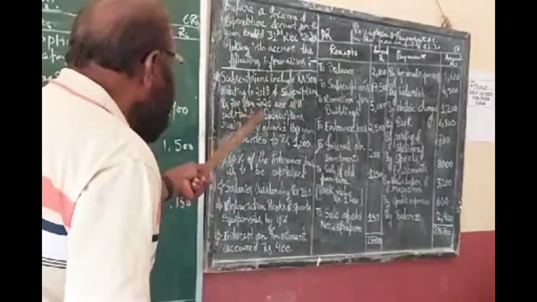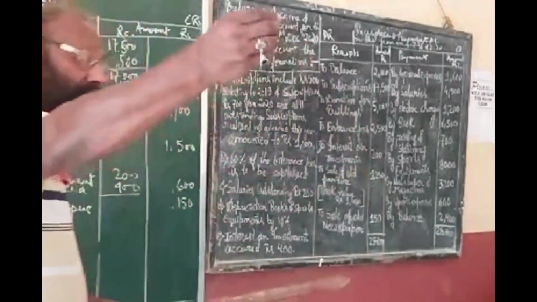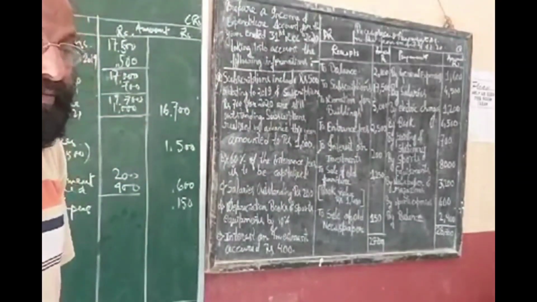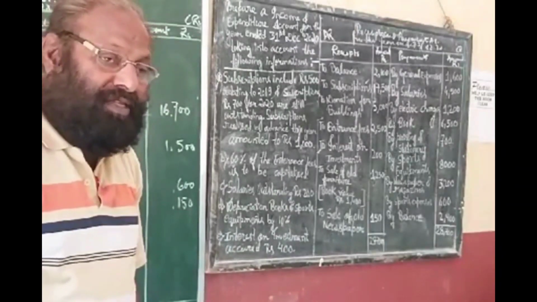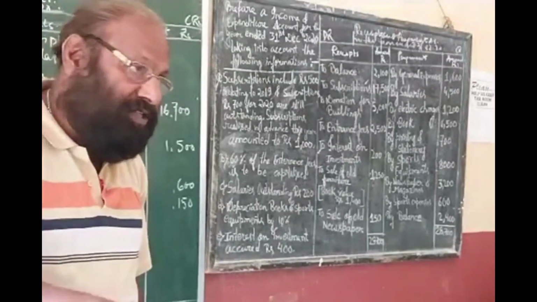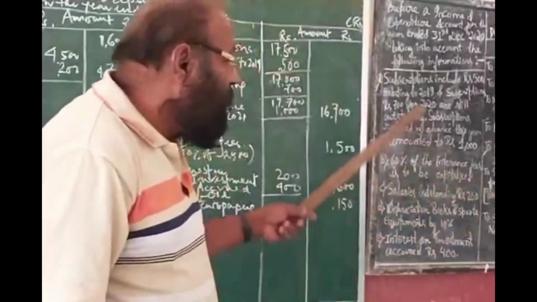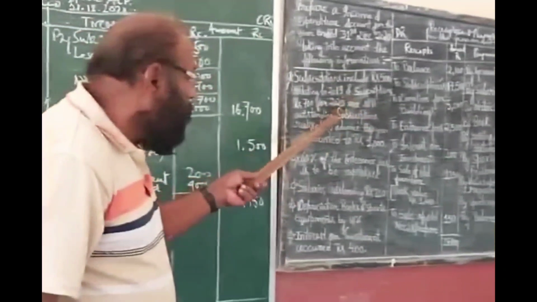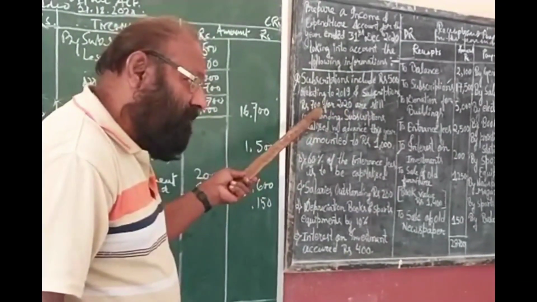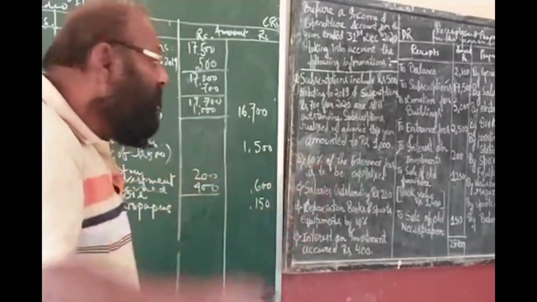Now see some other information which is relating to subscription. The subscriptions having been intended for 2020 are still outstanding. So this year the subscription is due, but you have not received. How much? It is due 700, but that has not been received.